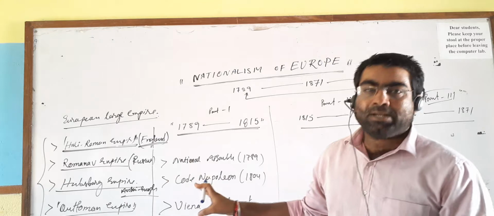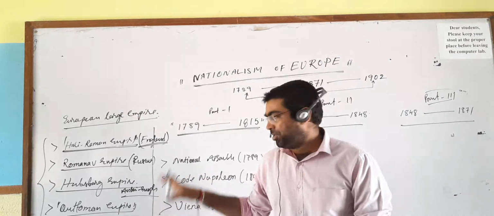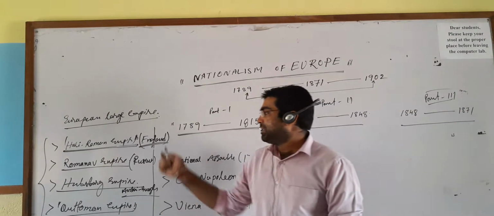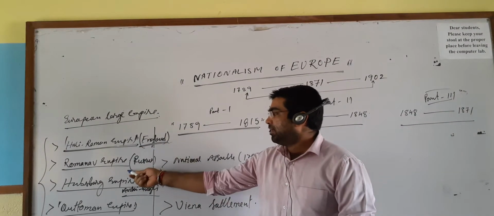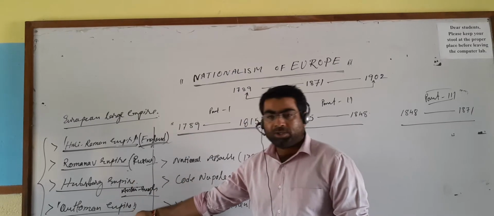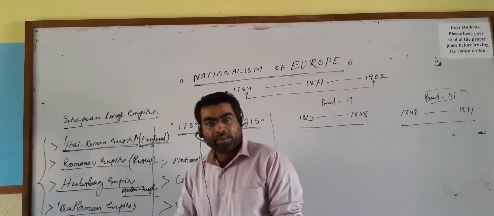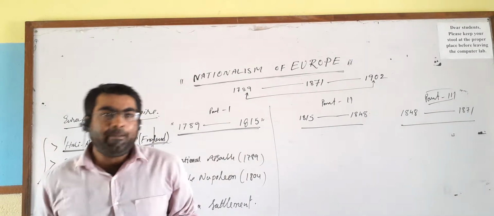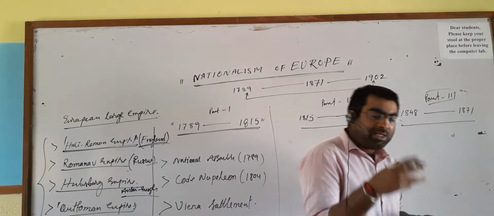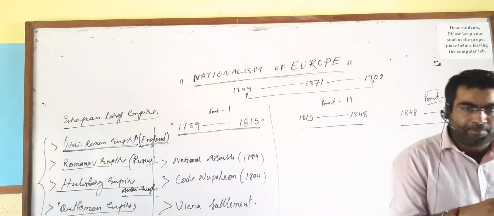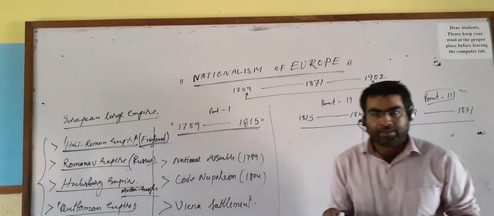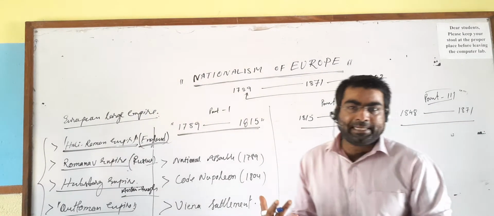I'll send the content also today in a PDF file. So look at this content and you will find these four dynasty names. The four dynasties were the Holy Roman, England; Romanov, Russia; Habsburg, Austria-Hungary; and the Ottoman dynasty, Turkey. For more than 300 years, these four dynasties dominated the European states. They tortured and exploited.